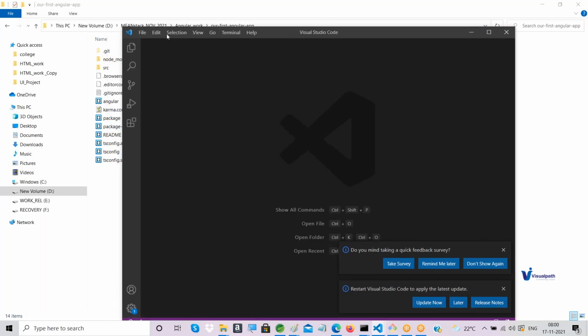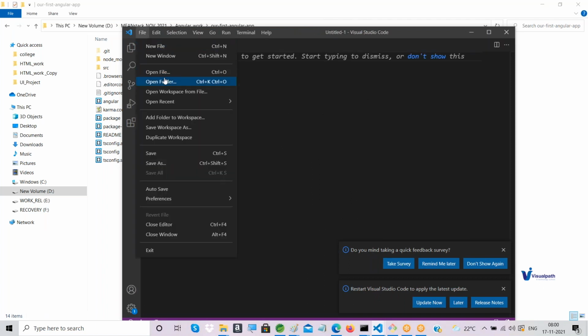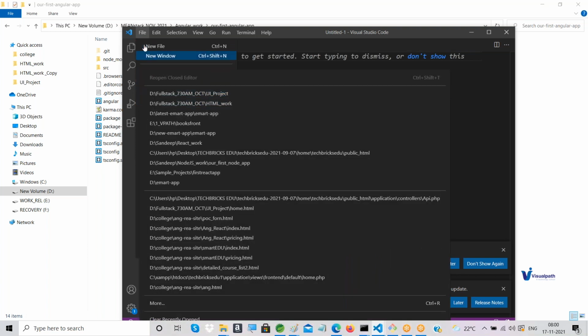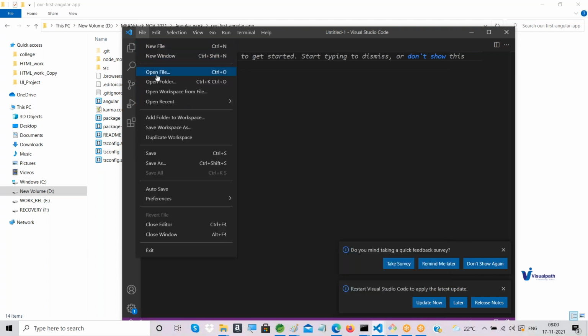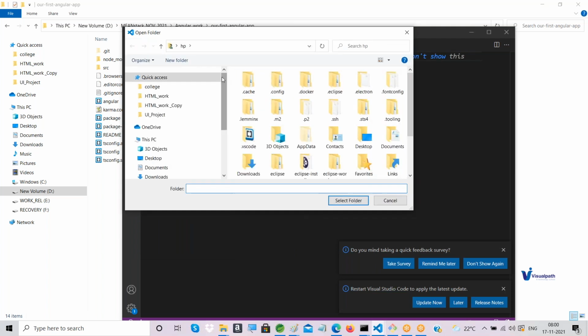Okay, this is like this. There you can click the File option. There you can see something called Open Folder. Don't go with Open Workspace or something. Just go with the File option and Open Folder. Click it. You'll be prompted with this.